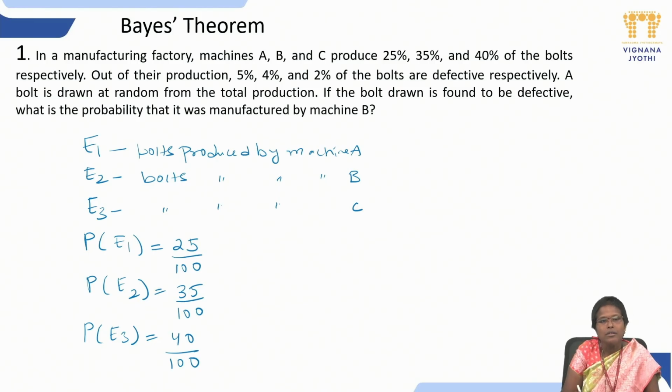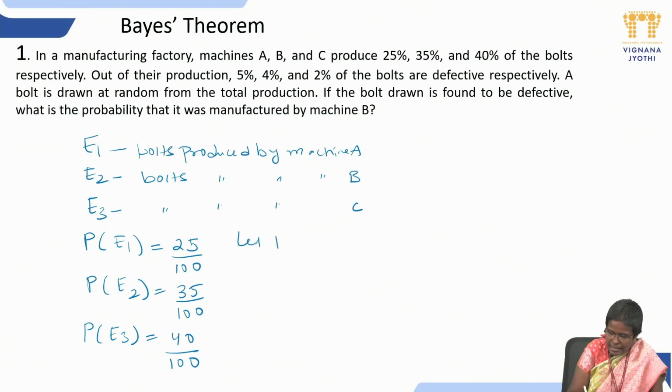And next, what is given is that out of this production, 5%, 4% and 2% of the boards are defective respectively. What is the meaning of this? Out of whatever machines A, B, C are producing, from machine A the defective boards are 5%, from machine B 4%, and from machine C 2%.